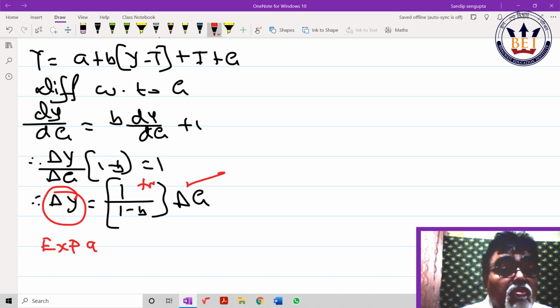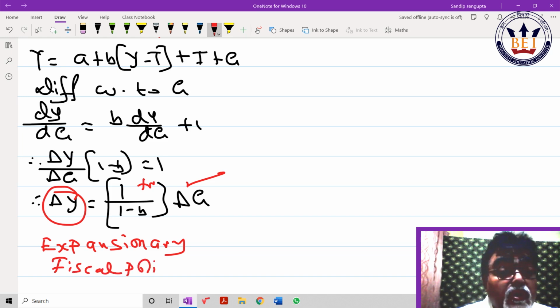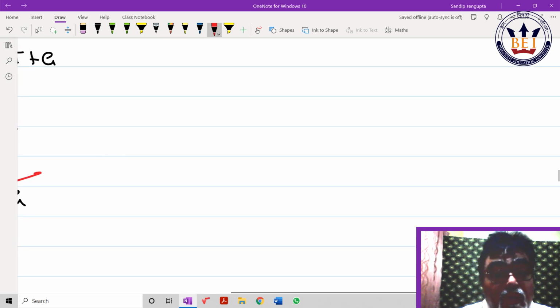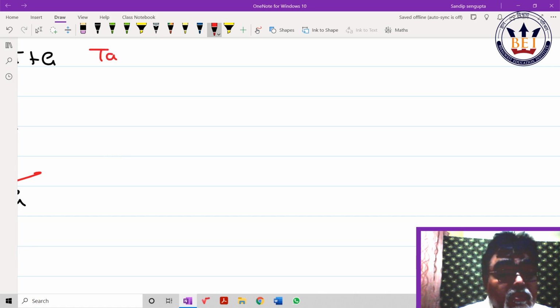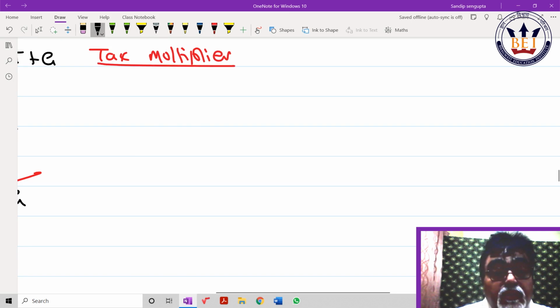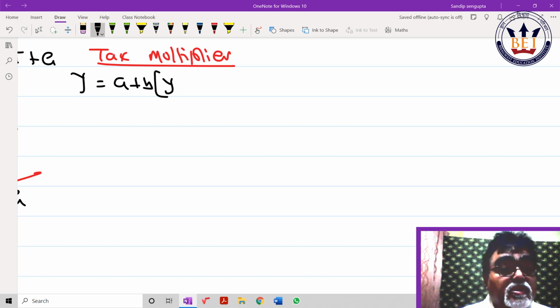Now, tax multiplier. Careful. Y is equal to A plus b, Y minus T, plus I plus G, my dear. So, Y is equal to A plus bY minus bT plus I plus G, my dear. So, it should be differentiating with respect to T, beta.